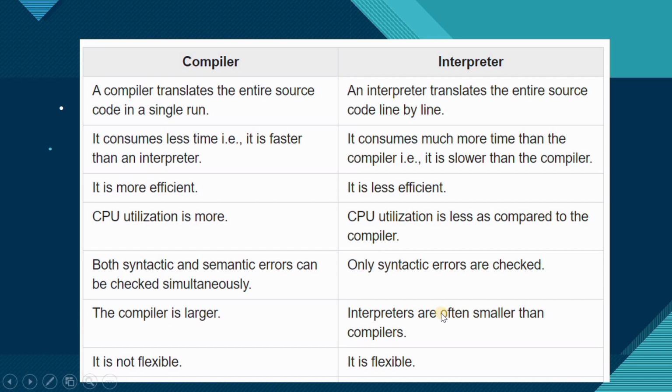So the compiler is larger; interpreters are often smaller than the compilers. The compiler is not flexible, and the interpreter is flexible because it is just executing code line by line. Suppose that you have 5 lines of code and you have an error in the 4th line. It will just execute the first 3 lines and show you the error in the 4th line. It will not show you the error for the whole code. So that's all about the differences between compiler and interpreter.